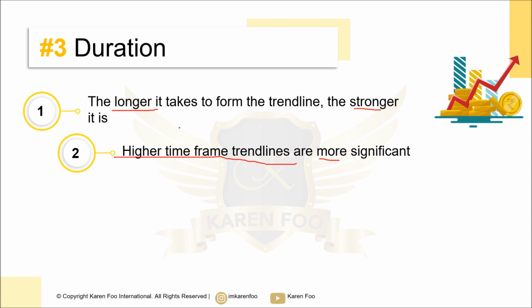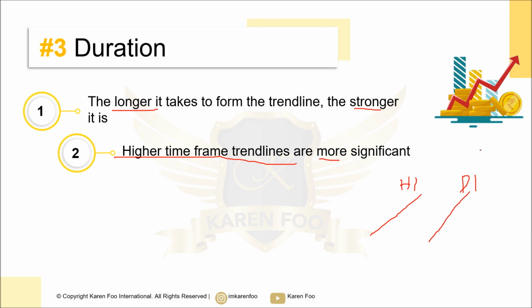So if you have two trend lines with the same length, same amount of touch points, let's say assuming everything is the same, angle is the same, everything is the same except for the time frame. Let's say the first one appears in H1, second one appears on the daily time frame. Which one is stronger then?